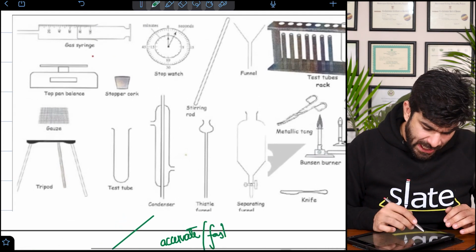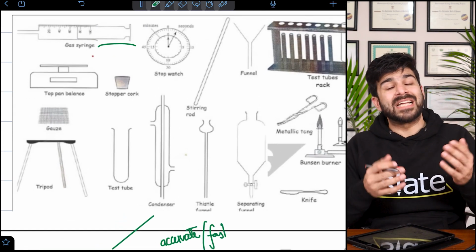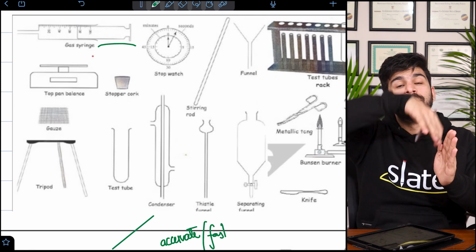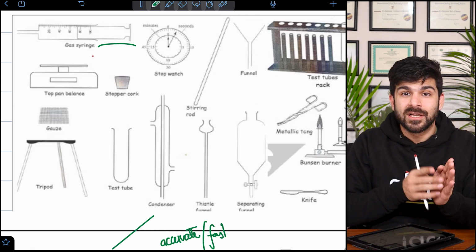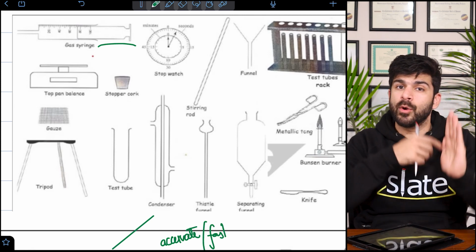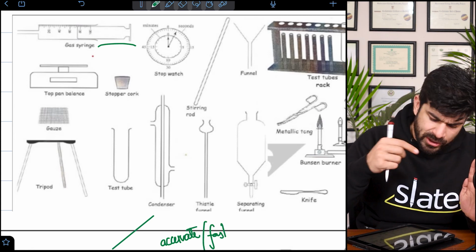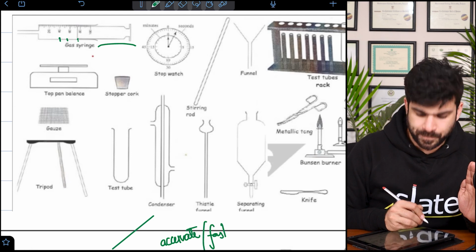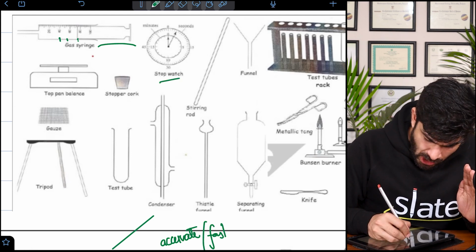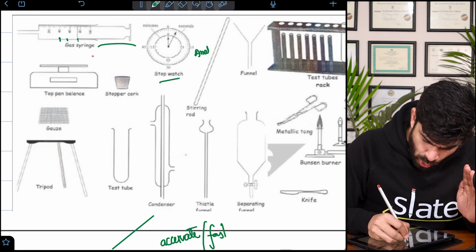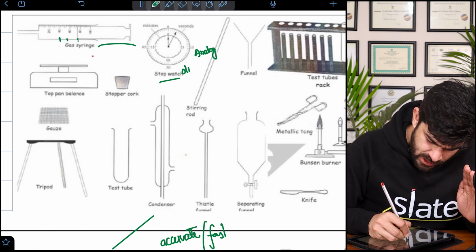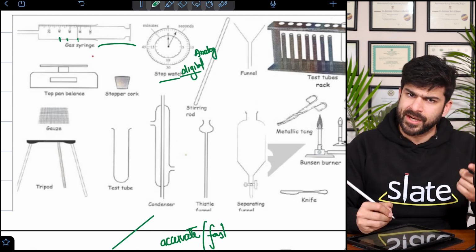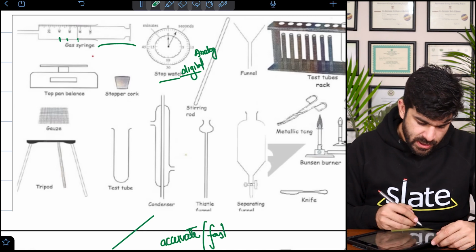So gas syringe for gas collection. We also use inverted measuring cylinders for gas collection, the upward and downward displacement methods. So that is also used for gas collection, but gas syringe is more accurate. Stopwatch: now we don't use analog watches, we use the digital ones. That's accurate, with better decimal points.